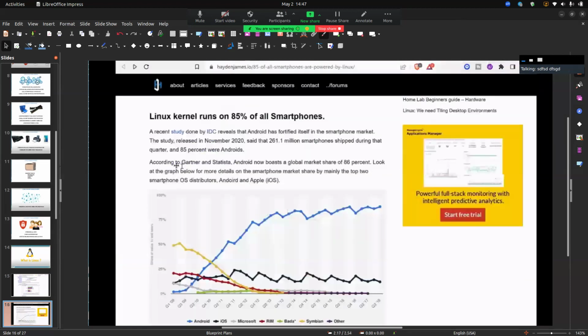As you can see, the Linux kernel runs on 85% of all smartphones. A recent study by IDC reveals that Android has fortified itself in the smartphone market.